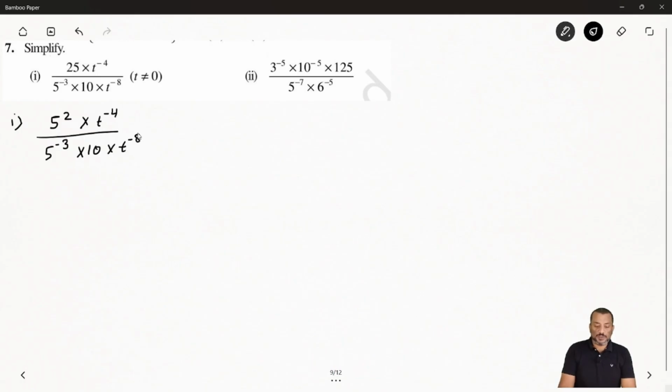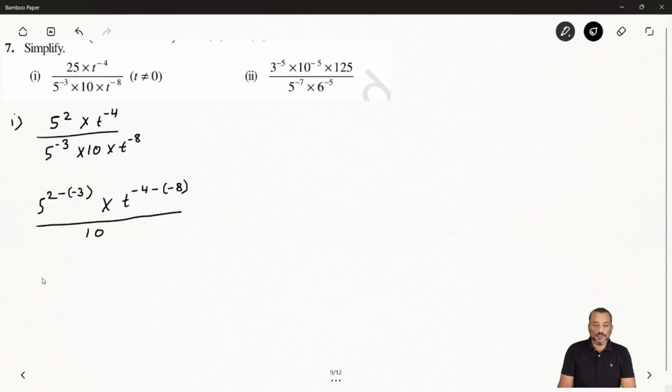This much is clear. Now after that we have like exponents, so we apply the quotient rule. So we can say 5 to the power 2 minus minus 3, times t to the power minus 4 minus minus 8. Okay, here you can see we have applied the quotient rule twice, and the denominator will remain 10.